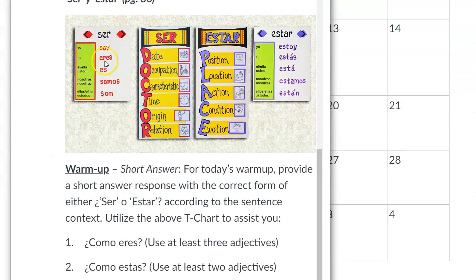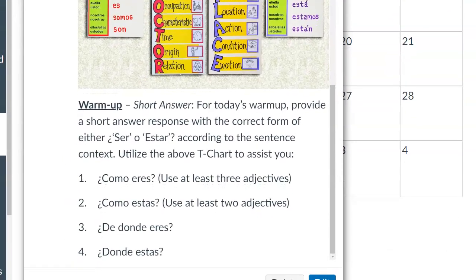You have the conjugations of the verb ser, which is the verb to be, and also the verb estar, which also means to be. And then you have the situations that call for each. We're going to get into that later. For now, just use those conjugations and answer the following questions.